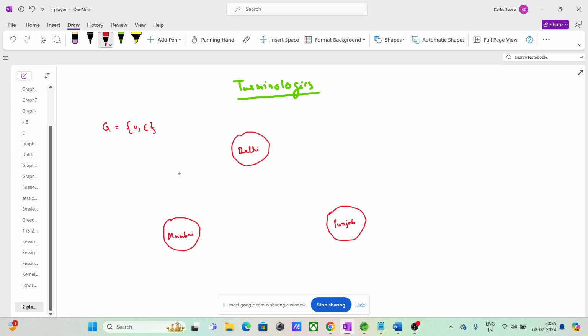Mumbai is connected to Delhi, Delhi is connected to Punjab, and Mumbai is also connected to Punjab somehow. This is just a basic structure, and this is nothing but a graph.